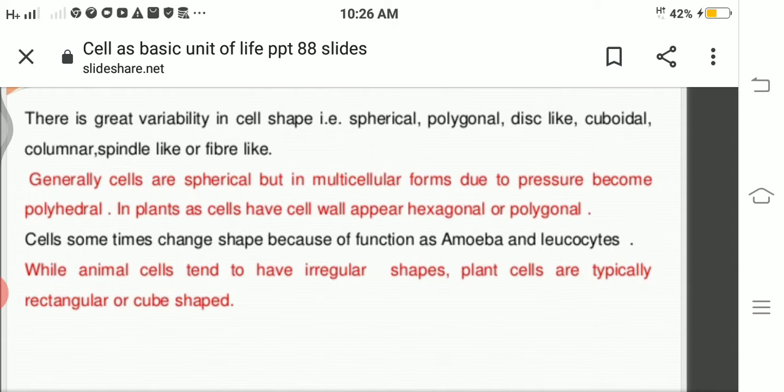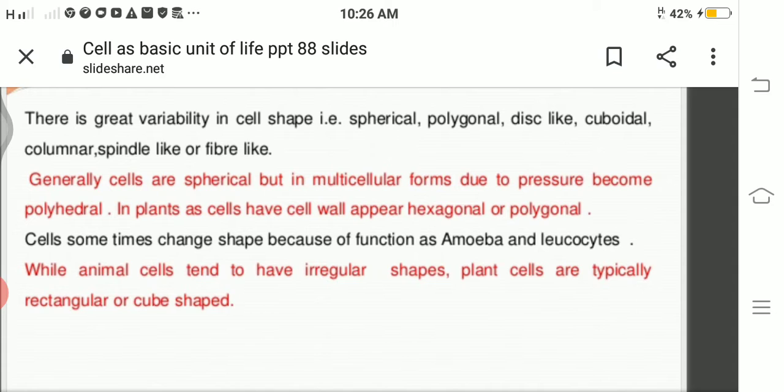So generally cells are spherical like a sphere, but in the multicellular forms, due to the pressure, they become polyhedral. They change their shape due to the pressure surrounding them. So in plants, the cells have a cell wall in addition to the animal cell. So they appear hexagonal or polygonal.